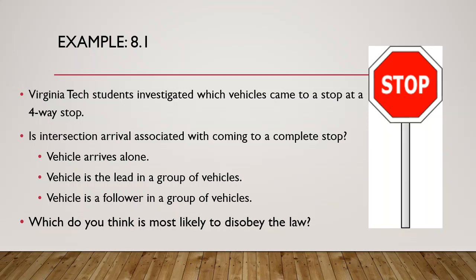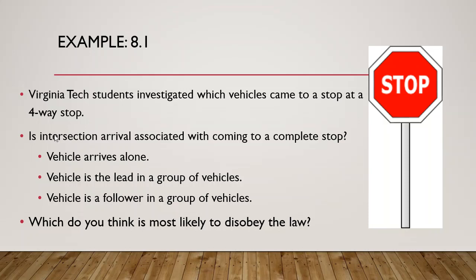Okay, let's jump back into an example here for multiple proportions. In this example, we're looking at Virginia Tech students investigating which vehicles came to a stop at a four-way stop. They staked out a four-way stop, and they just checked whether or not vehicles came to a stop or not. So that's a categorical variable, stop or not stop.